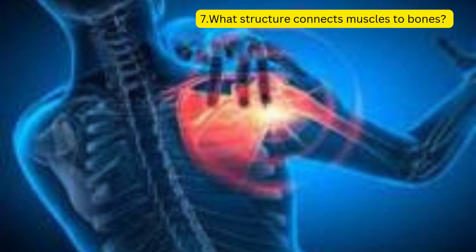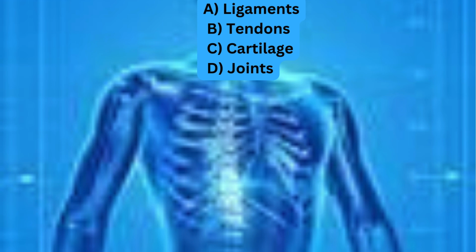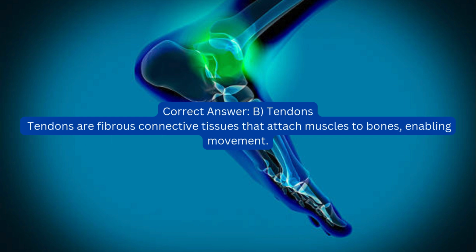7. What structure connects muscles to bones? A. Ligaments. B. Tendons. C. Cartilage. D. Joints. Correct answer: B. Tendons. Tendons are fibrous connective tissues that attach muscles to bones, enabling movement.